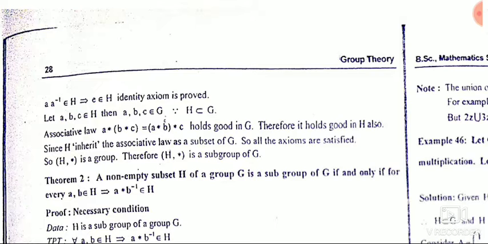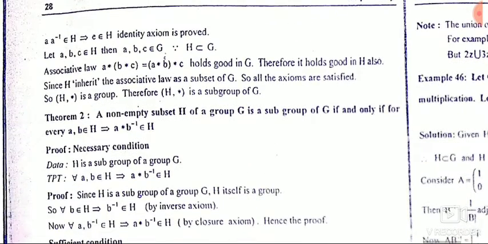Next we are going to prove the second condition, associativity. If a, b, c belong to H, then a, b, c belong to G also, as H is a subset of G. So the associative law is true for G. So it's the same thing, it comes to H itself. H is also associative, because all the points which are there in H are points of G, and where G associative is true, so it is true here also.